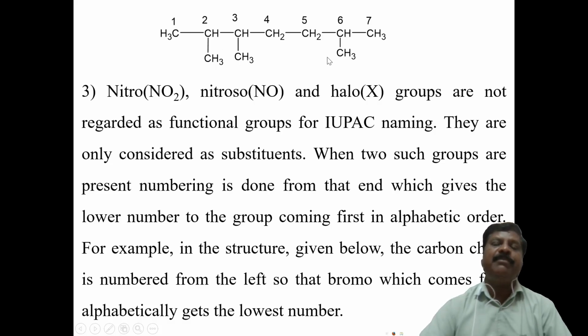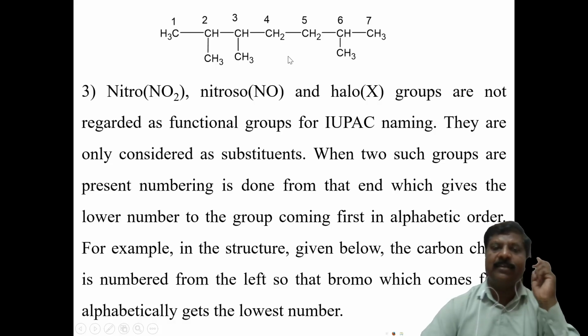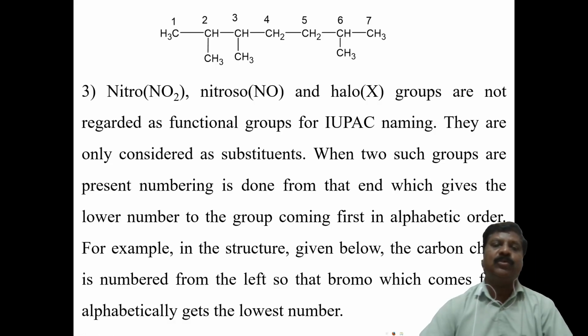Three methyl groups are attached, so there is more than one substitution, three substituent groups in total. Now, numbering from left to right: first one is 1, this is 2, 3, 4, 5, 6, 7. Now you have to take the sum. Here, 2 plus 3 plus 6, that is 2 plus 3 is 5, plus 6 means 11.